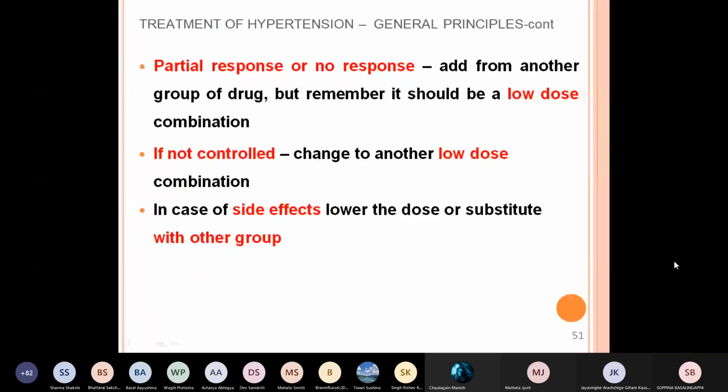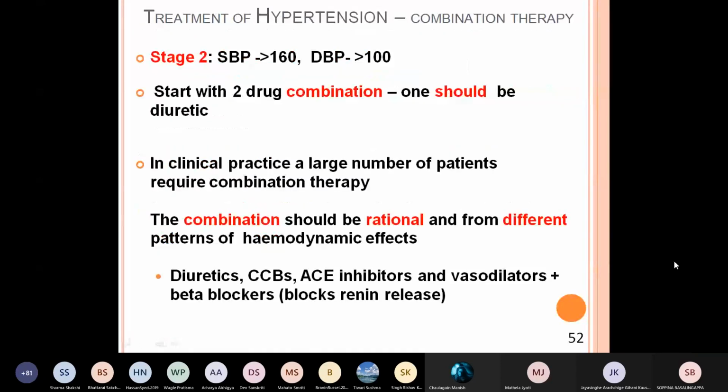Then stage 2. So blood pressure is more, systolic more than 160, diastolic more than 100. Both are individual. You have to always start with the 2 drug combination, in which one should be a diuretic, because at this time, invariably the person has got sodium and water retention, edema, etc. In clinical practice, a large number of patients require combination therapy.